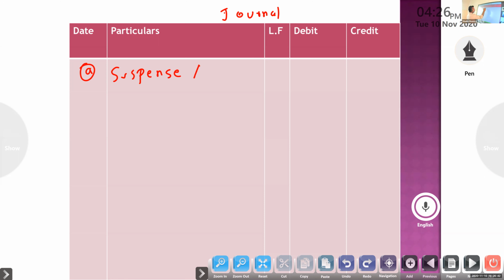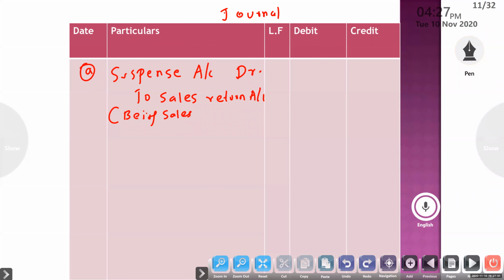Suspense account to sales return, being sales return overcast, $800.